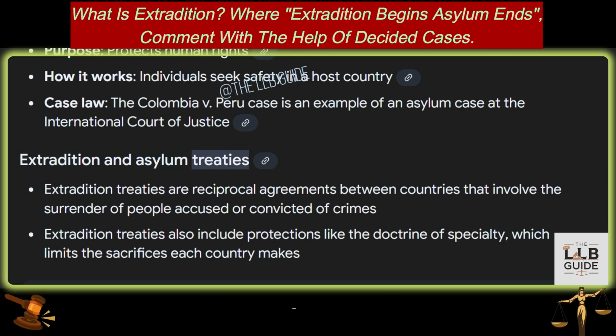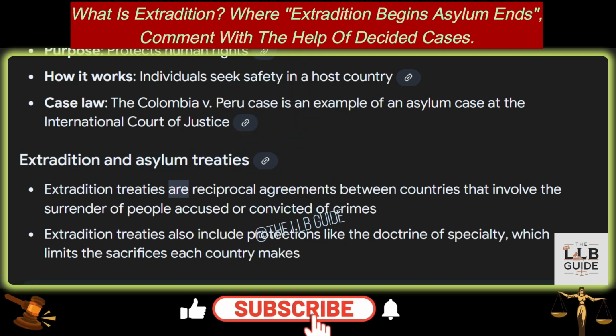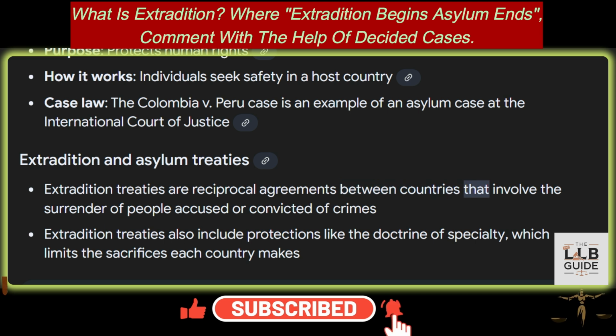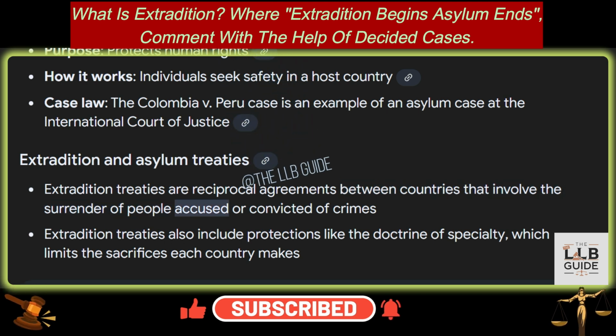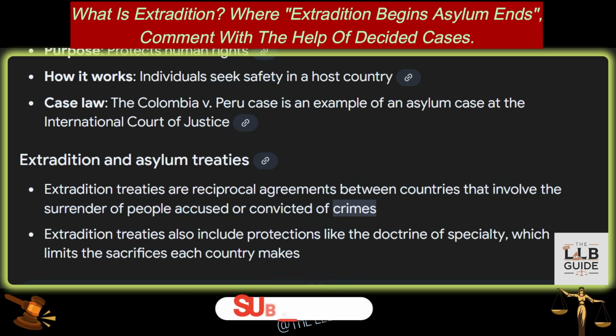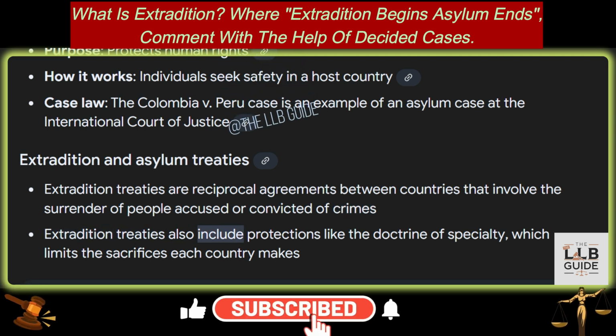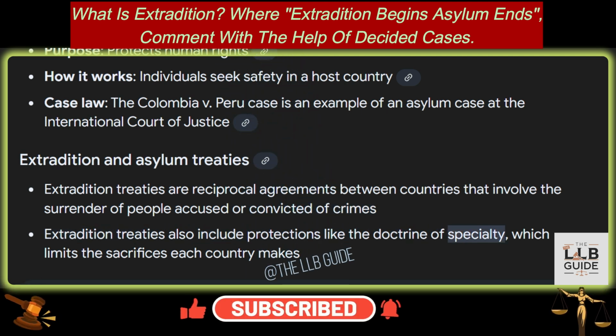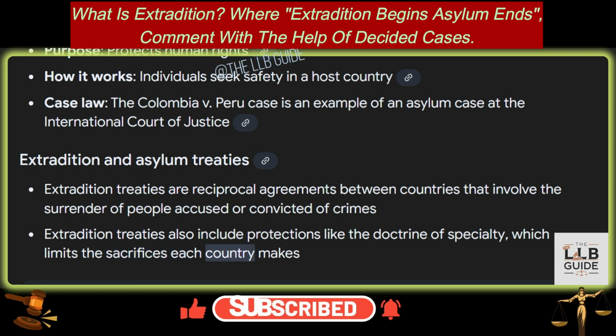Extradition and asylum treaties. Extradition treaties are reciprocal agreements between countries that involve the surrender of people accused or convicted of crimes. Extradition treaties also include protections like the Doctrine of Specialty, which limits the sacrifices each country makes.